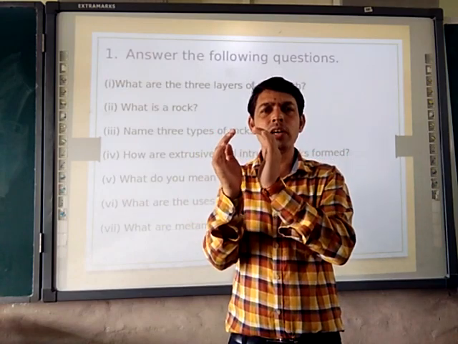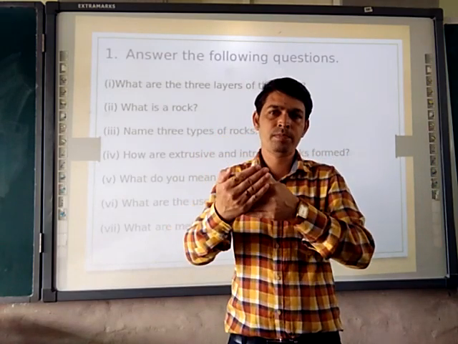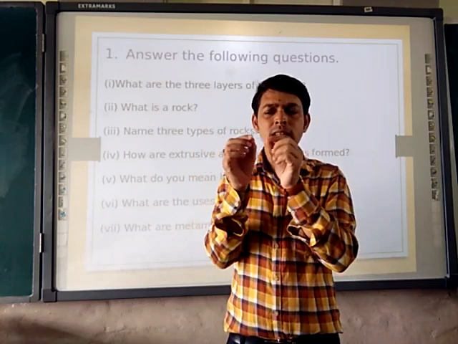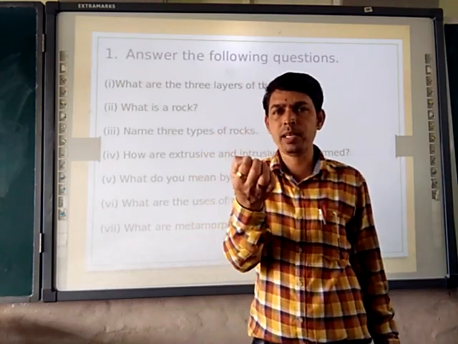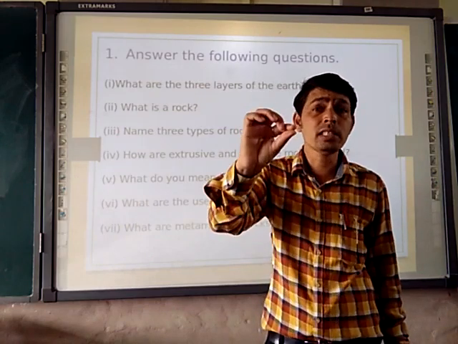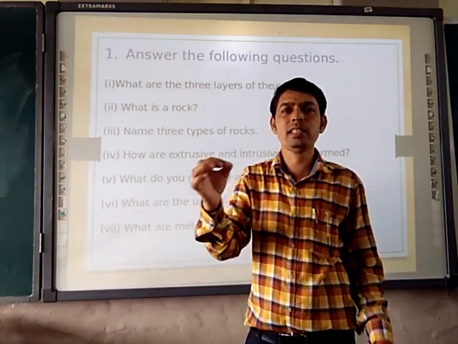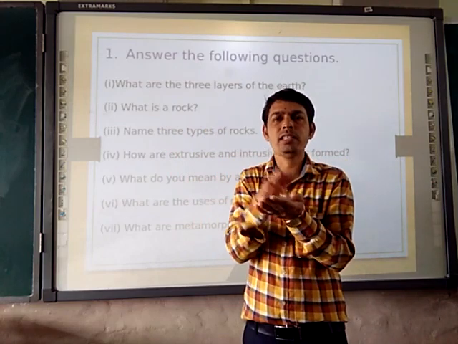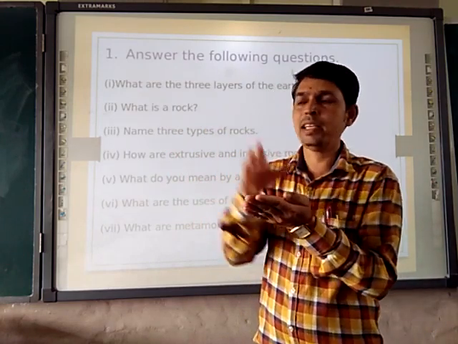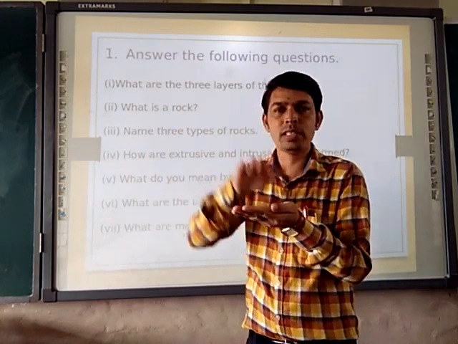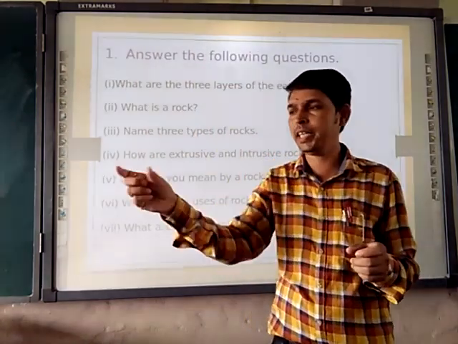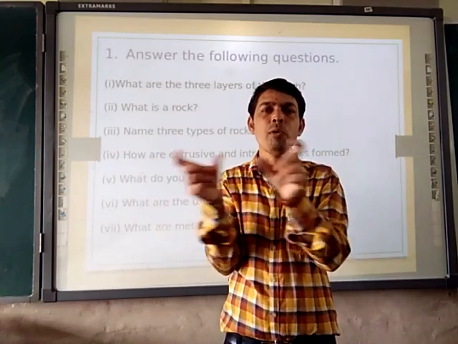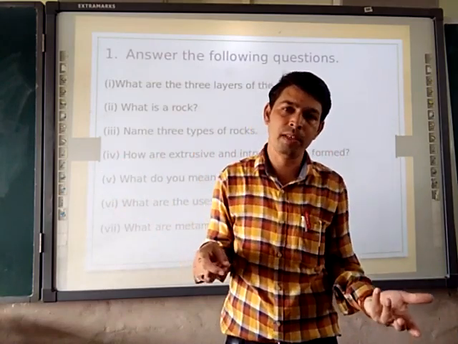Once again, rock cycle. One rock is there, igneous rock. That igneous rock, due to rolling and weathering, breaks down into small fragments. Those fragments are called sediments. These sediments collect at one point, and due to solidification they become sedimentary rock. And due to great heat and pressure, the igneous rock and sedimentary rock both convert into metamorphic.